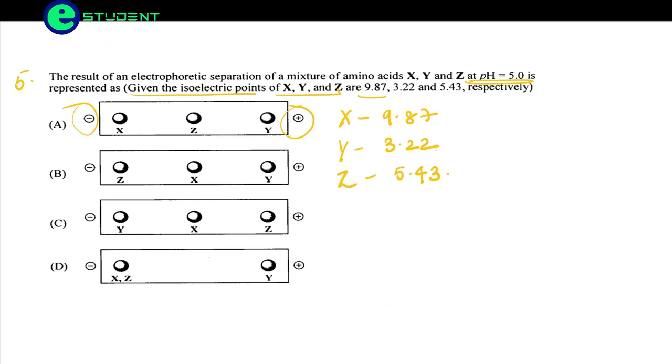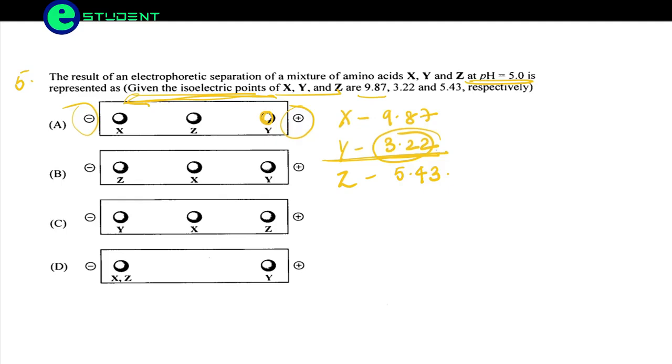The protein which first gets the charge 0 will be first, because the values increase from right to left, but we have to understand which has the lowest value, meaning which gets its isoelectric point first. So here Y, at 3.22, gets its isoelectric point.